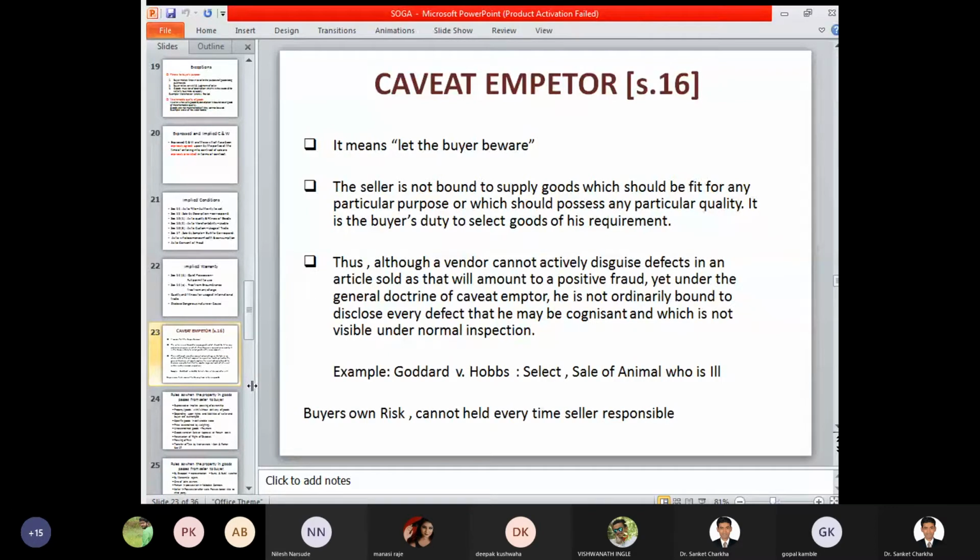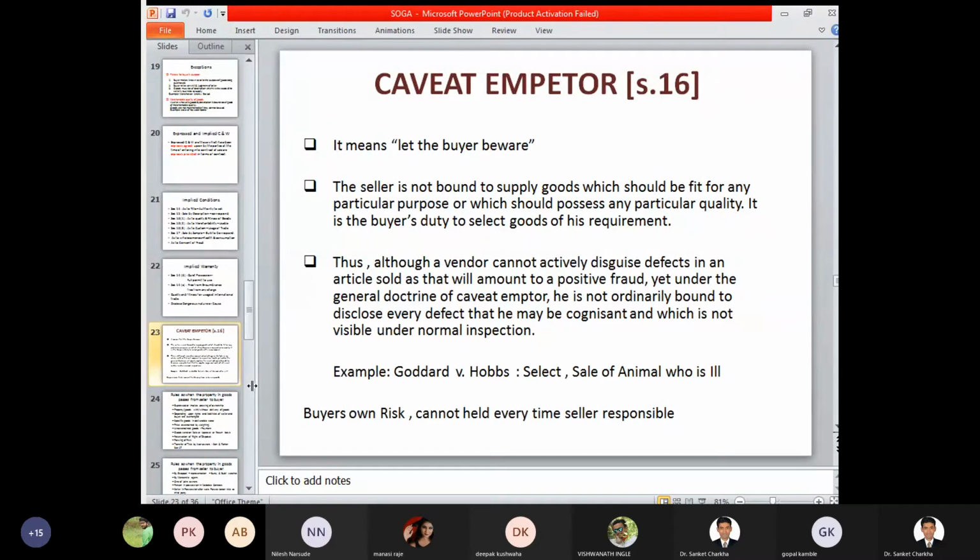The seller is not bound to supply goods which should be fit for any particular purpose or which should possess any particular quality. It is the buyer's duty to select goods according to his own requirements. So the doctrine of caveat emptor majorly focuses on the buyer's major responsibility. The seller is ready to give certain information, but the buyer has to quote certain terms and conditions, and it is then completely the buyer's duty to identify that whatever product he is purchasing is as per his need, requirement, and satisfaction level.